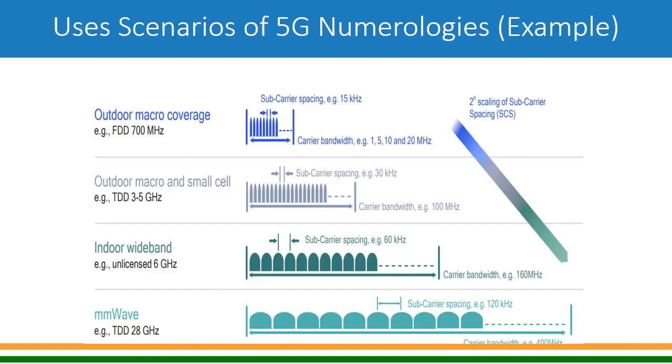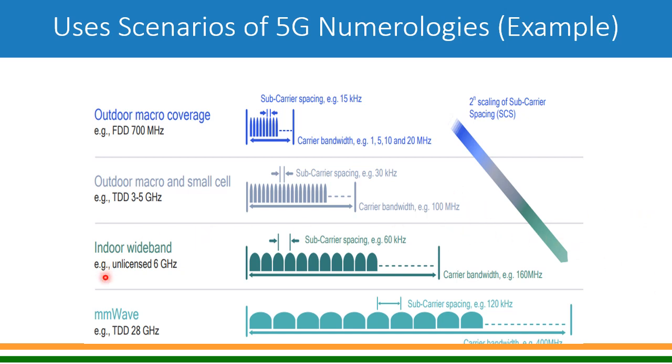Practically, suppose you want to use the 700 megahertz radio band. For example, you may use subcarrier spacing of 15 kilohertz, and the different bandwidths which you can use are 1, 5, 10 or 20 megahertz. If you go higher, 3 to 5 gigahertz, that may be for a slightly small cell, or the macro coverage. So 30 kilohertz subcarrier spacing can be used, and carrier bandwidth up to 100 megahertz can be used.